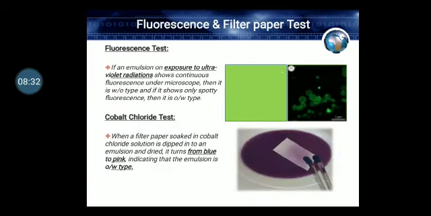Next is the fluorescent test. Almost all oils are fluorescent, so if your emulsion is a WO type of emulsion, under the microscope you will see that the whole slide becomes fluorescent. Whereas if your emulsion is an OW type of emulsion, then only the oil droplets will fluoresce, and you can see it is an OW type of emulsion. Cobalt chloride test: when a filter paper soaked in cobalt chloride solution is dipped into an emulsion and dried, it turns from blue to pink, indicating that the emulsion is an OW type of emulsion.